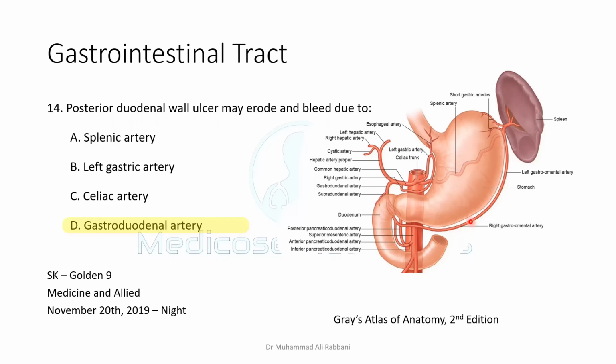So this is one of the branches of the celiac trunk, that common hepatic artery gives rise to this gastroduodenal artery. It moves behind the first part of the duodenum to become the superior pancreatoduodenal artery. So gastroduodenal artery, here it is passing behind the first part of duodenum. So posterior duodenal wall ulcer involves this artery.